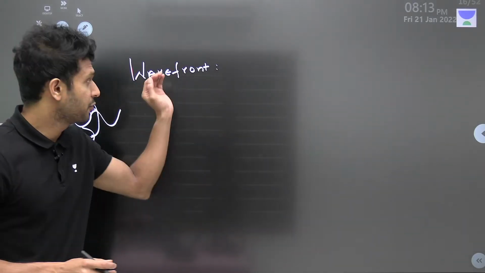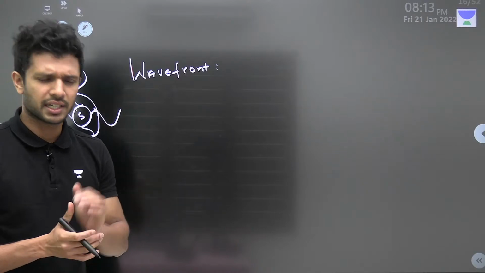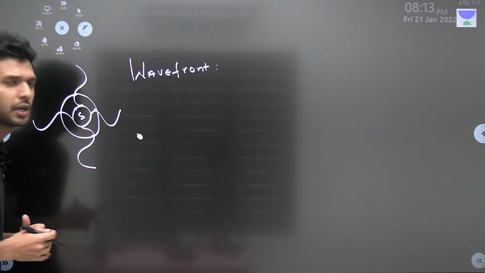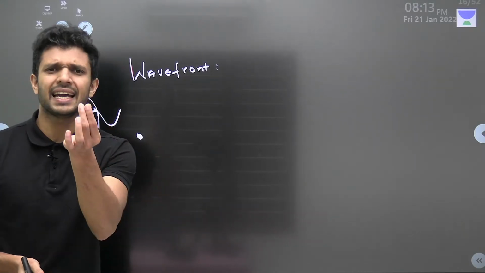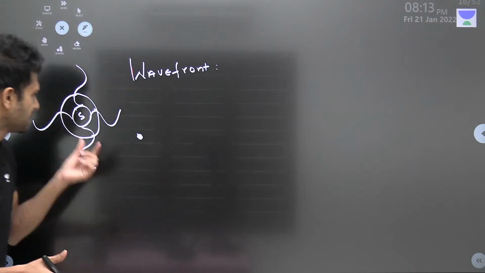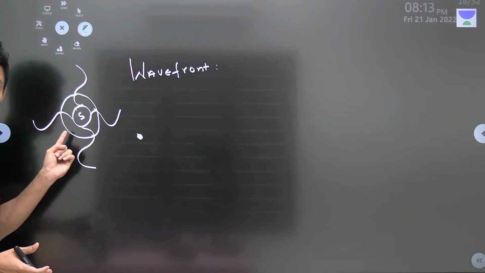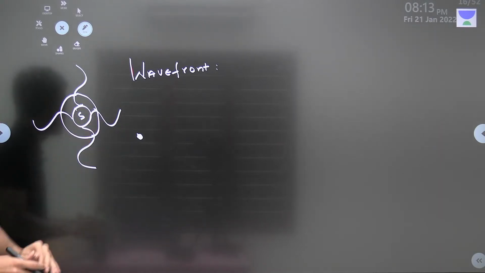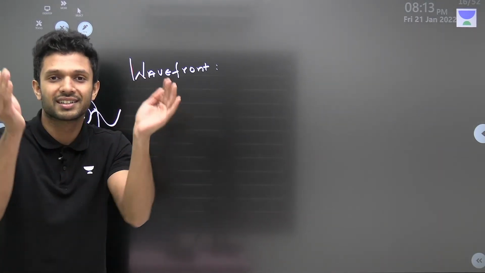Now, before I write the definition of wavefront, tell me, if I have a point source, let's say I take a bulb, what will be the shape of the wavefront? Is it going to be a circle like this? No, because this is just a two-dimensional figure. In three dimensions, that circle will become what?